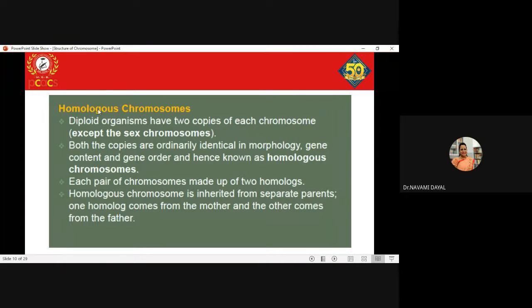What are homologous chromosomes? Homologous chromosomes are the chromosomes which are homologous in nature, which are similar in nature. One homologue comes from the mother, the other homologue comes from the father. They come together to form a pair. Remember, homologous chromosomes are similar, they are not identical. So the chromatids of the homologous chromosomes are considered non-sister chromatids. Why? Because they are not identical. Clear?